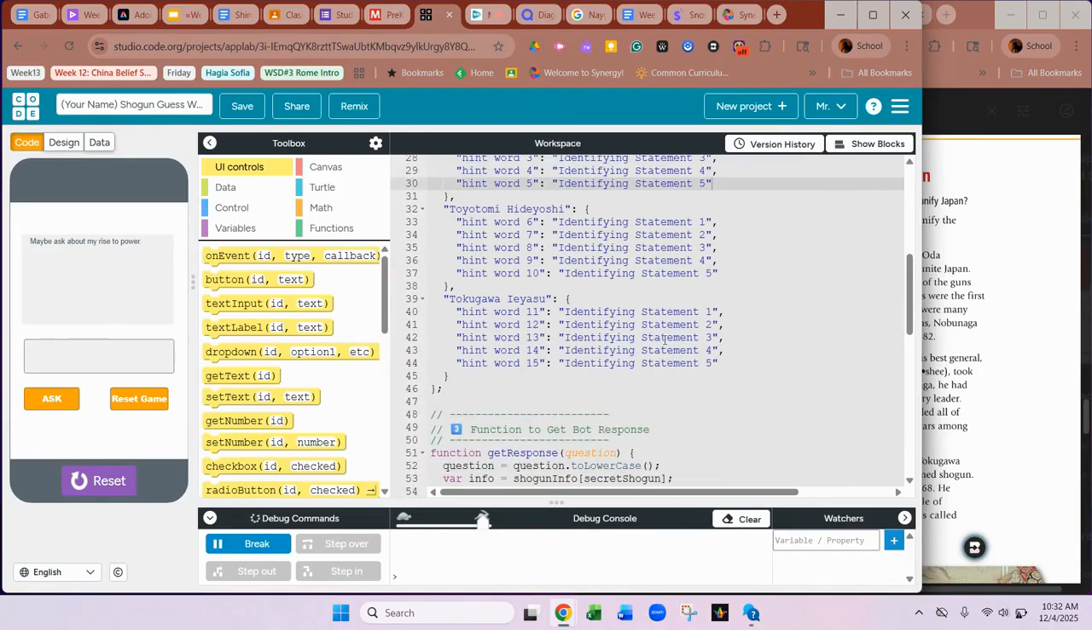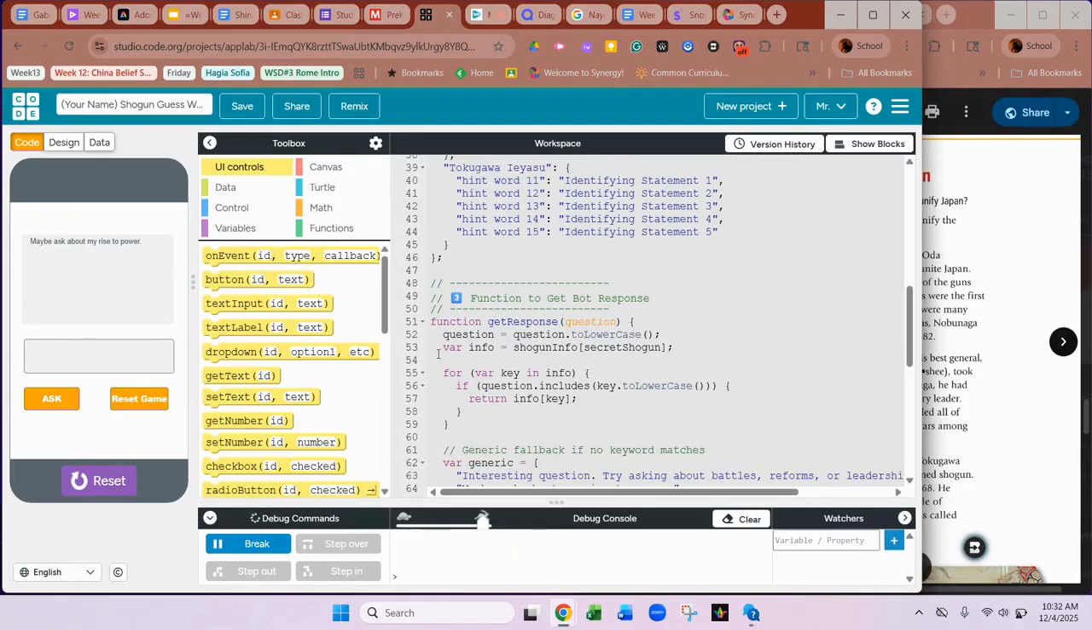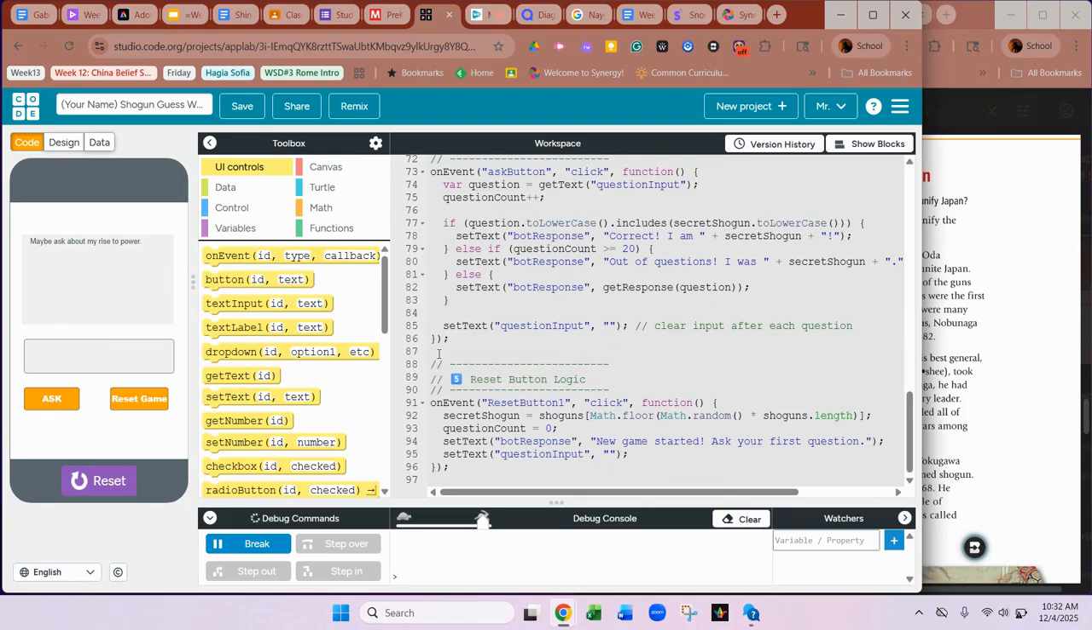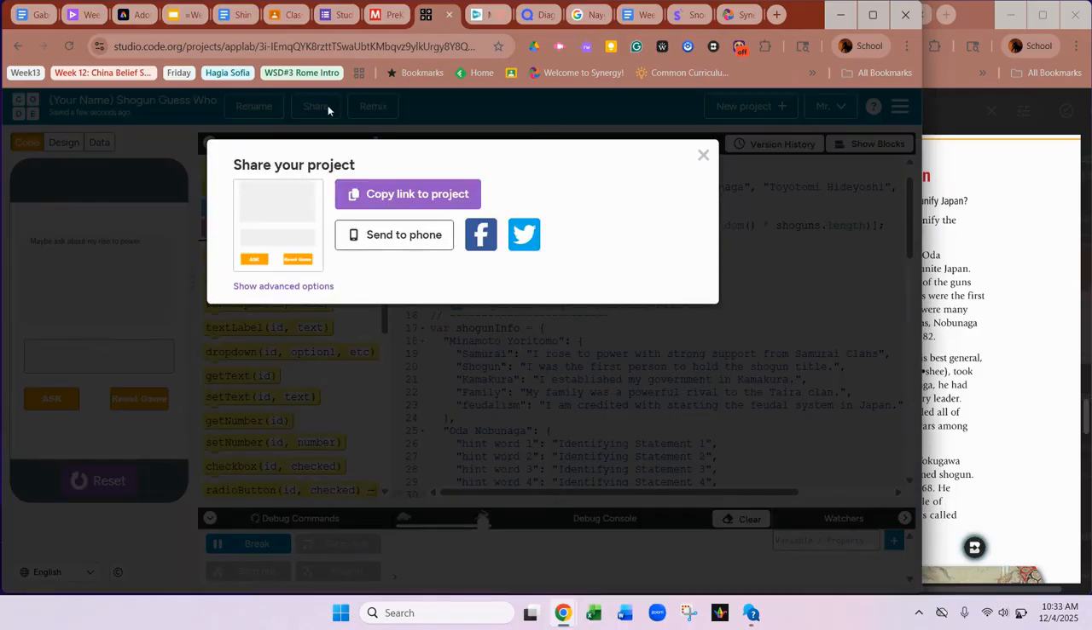Okay, so that's pretty much that. When you're done with it, you're going to go through and hit save. Always hit save because it won't necessarily save it for you. And then we're going to find a way to submit this on Classroom. I think I'm going to hit share and we're going to copy the link to the project and paste that into Classroom. Okay, there you go. That's how we're going to get this app done. If you have questions on it, let me know.